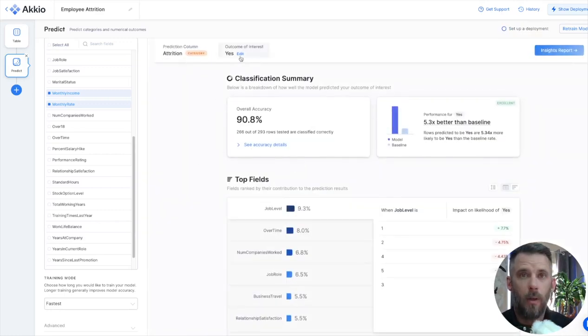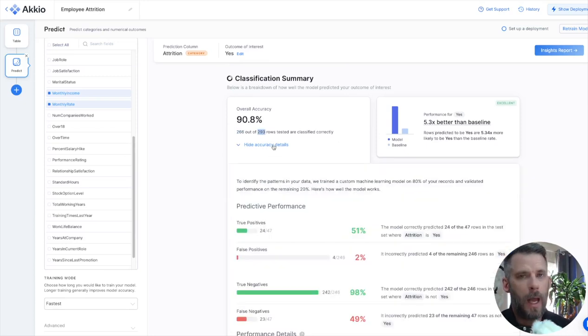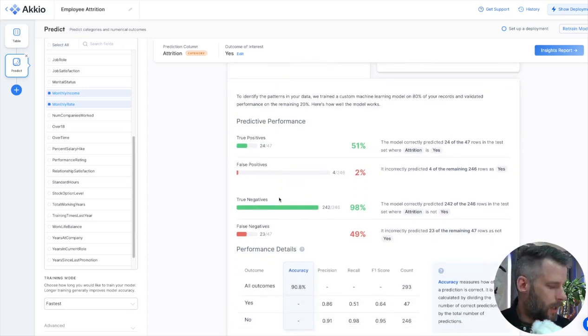Attrition, yes, is the outcome we're looking for. It's important to note that I could be looking for attrition of no, but I want to say who is likely to attrit. Now it says 90% accuracy, but that's 266 out of 293 rows classified correctly. It's 5.3 better than the baseline.